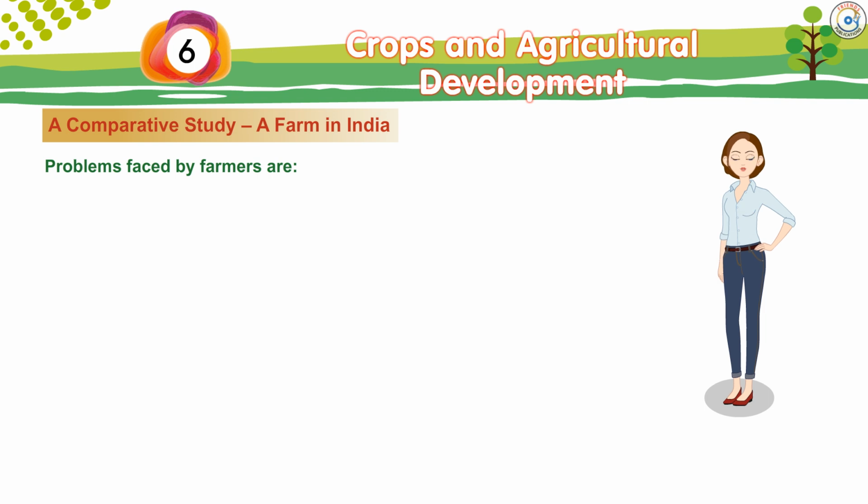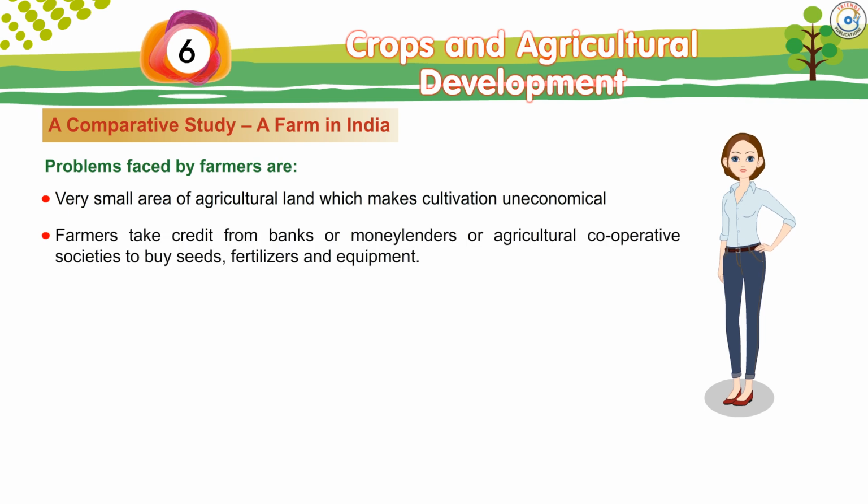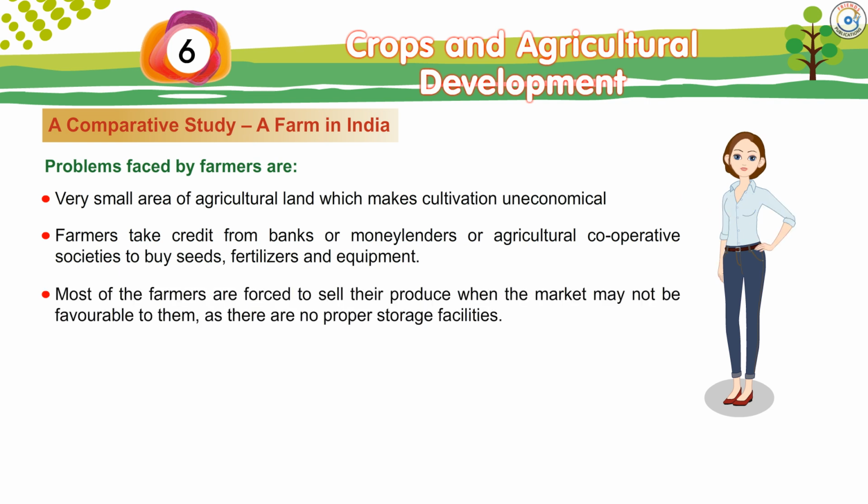Problems faced by farmers are very small area of agricultural land which makes cultivation uneconomical. Farmers take credit from banks or money lenders or agricultural cooperative societies to buy seeds, fertilizers and equipment. Most of the farmers are forced to sell their produce when the market may not be favorable to them, as there are no proper storage facilities.